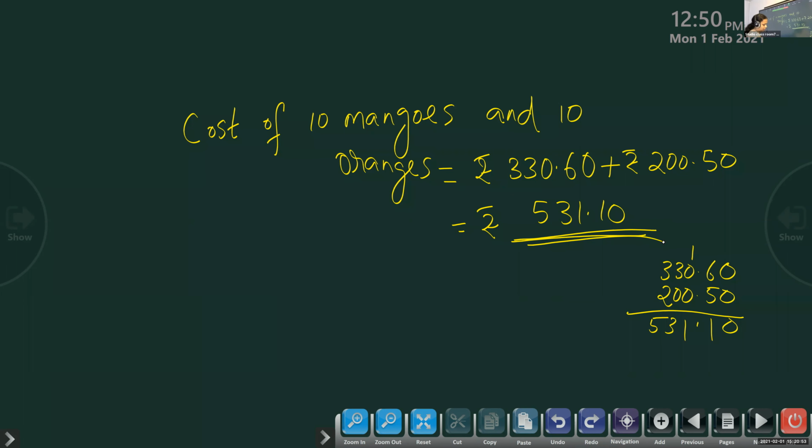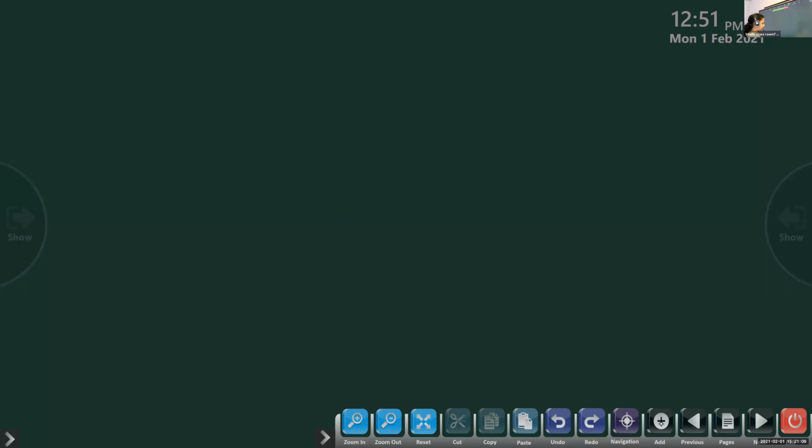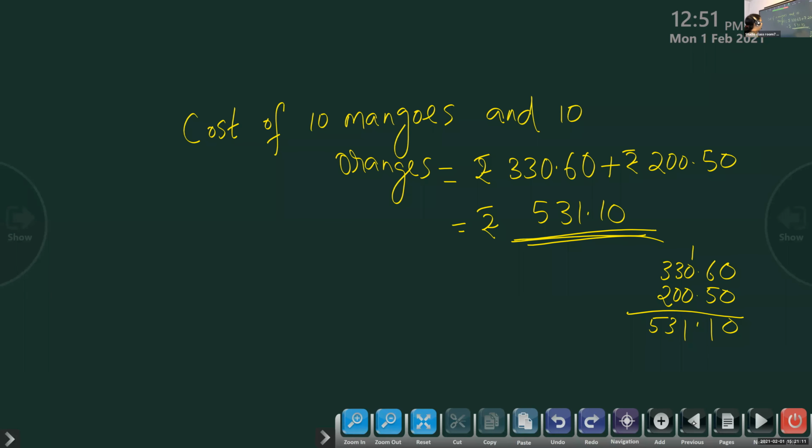If you want to write, you can write there. For the total cost of one mango and one orange, what's the answer? We got 53.11. The cost of 10 mangoes and 10 oranges is rupees 531.10. Finished, children?